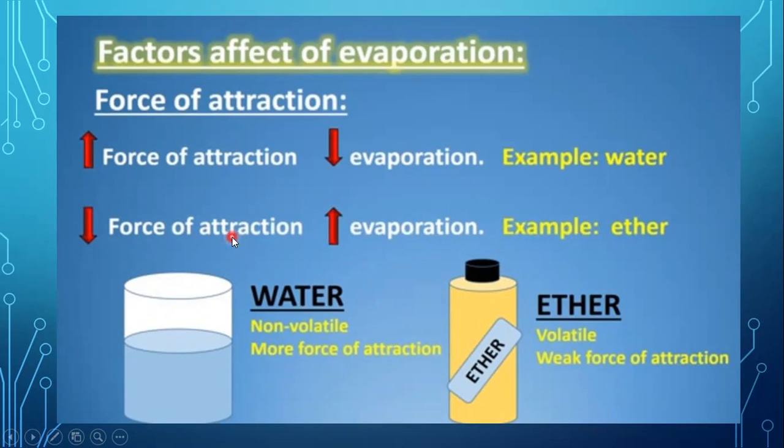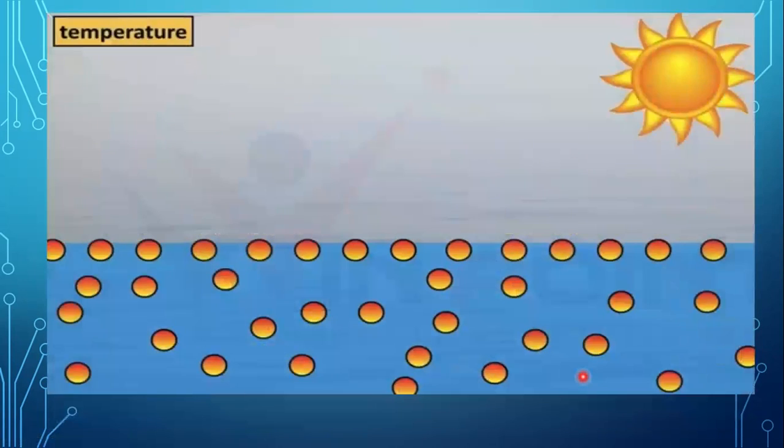These have weak forces, or London dispersion forces, which are very weak, so they can be easily overcome and easily converted into the vapor form. That is, the rate of evaporation increases. As these liquids are easily converted into vapor, they are called volatile liquids, and these liquids are volatile because they have weak forces of attraction.